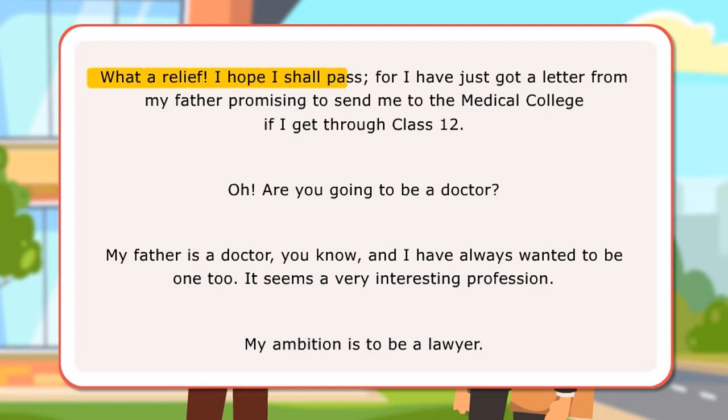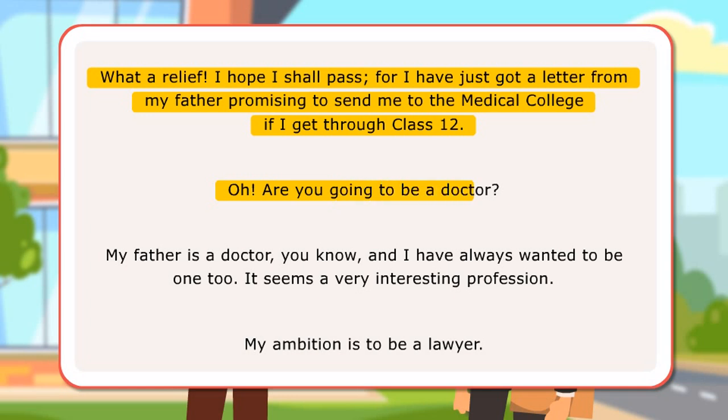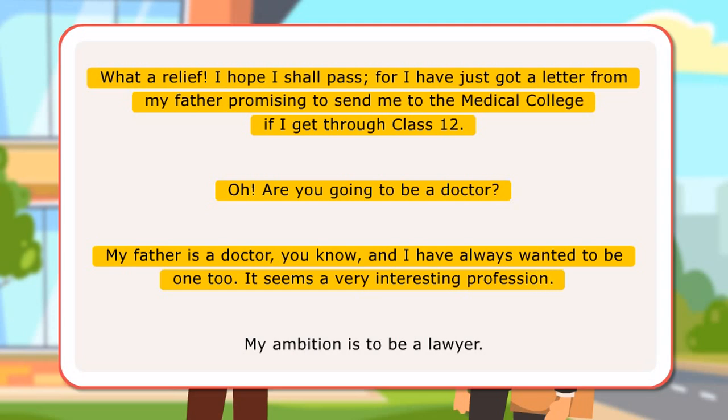I hope I shall pass, for I have just got a letter from my father promising to send me to the medical college if I get through class 12th. Oh, are you going to be a doctor? My father is a doctor, you know, and I have always wanted to be one too. It seems a very interesting profession. My ambition is to be a lawyer.